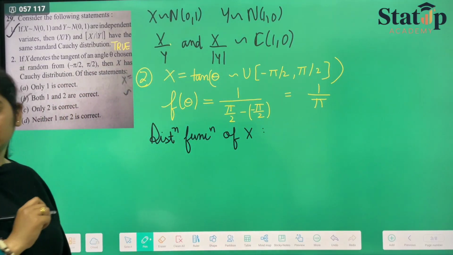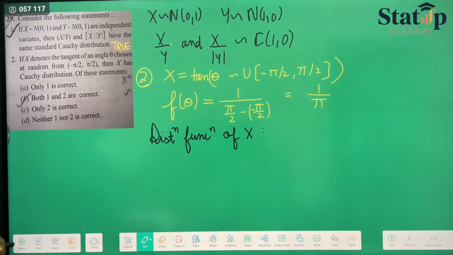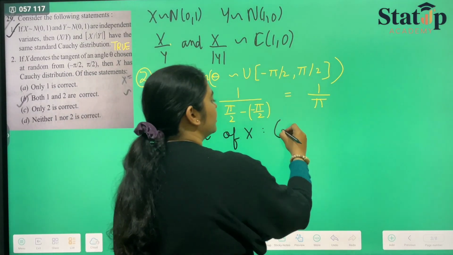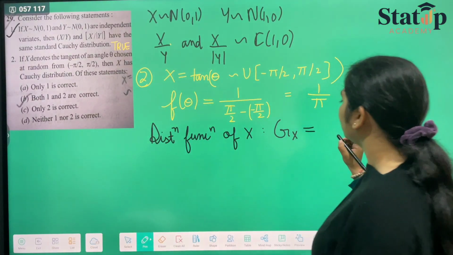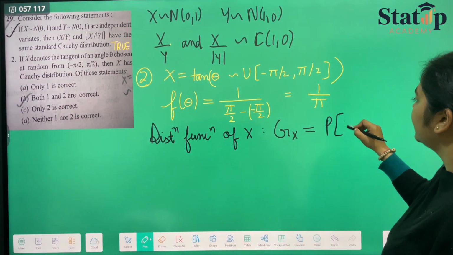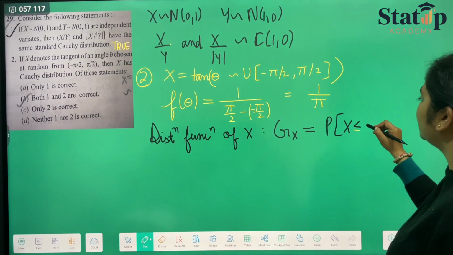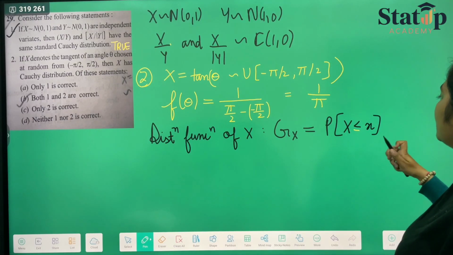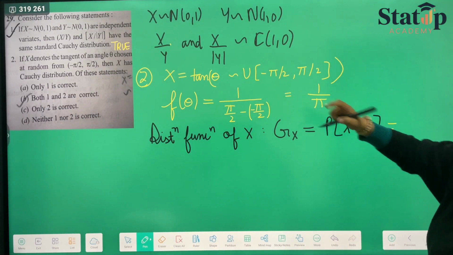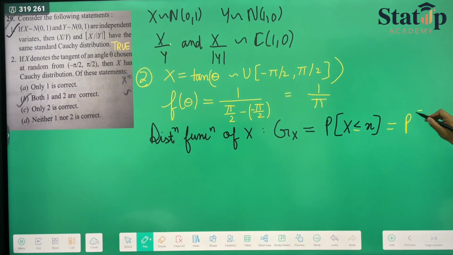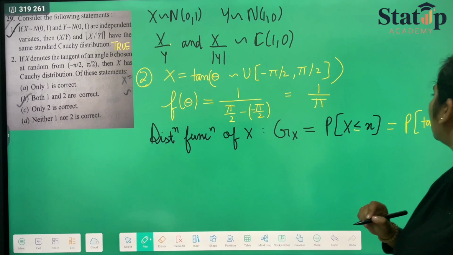If we have to calculate the distribution function of x, let us denote it by G(x), and it is given as the probability that X is less than or equal to small x, and X is nothing but tan theta. So probability tan theta is less than or equal to small x.